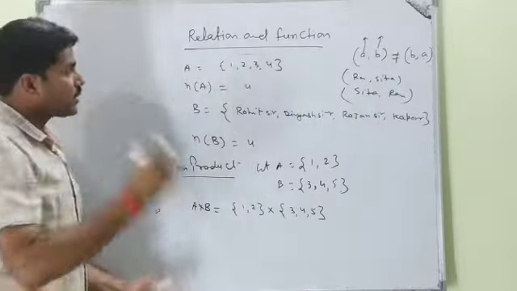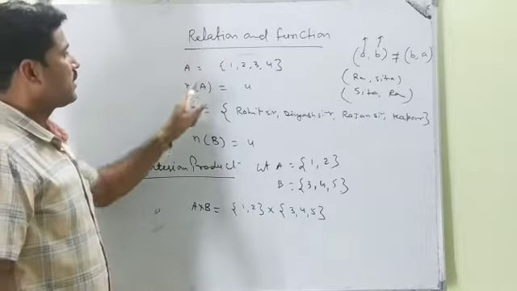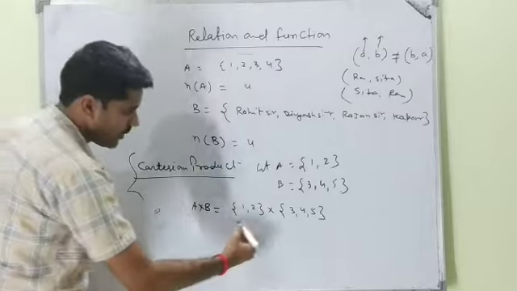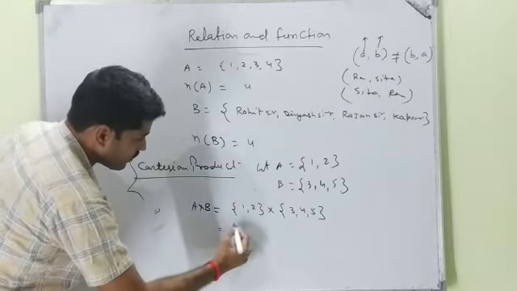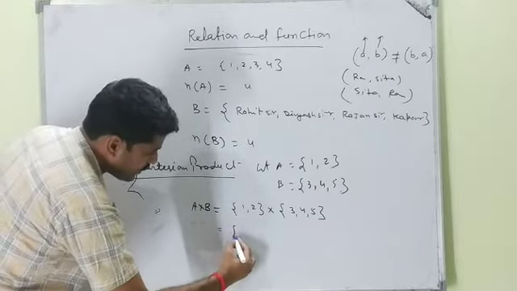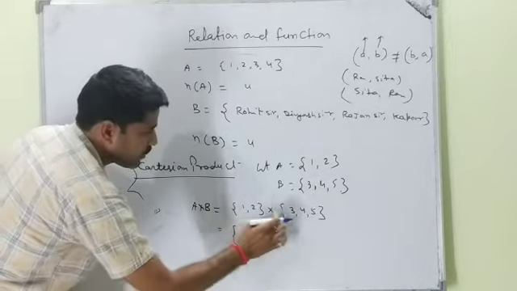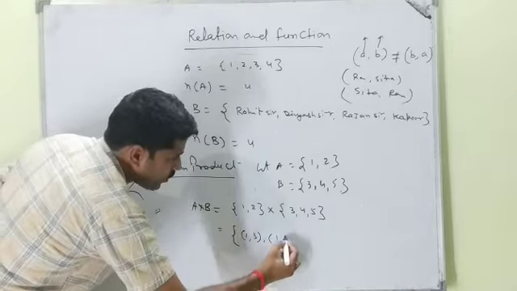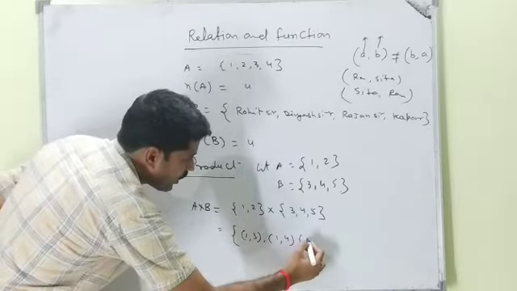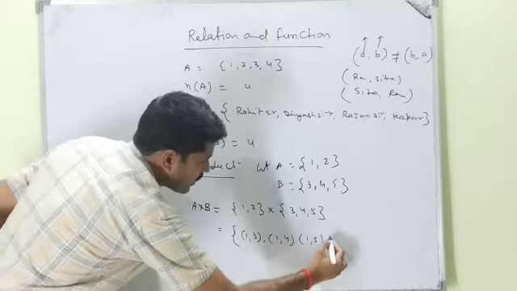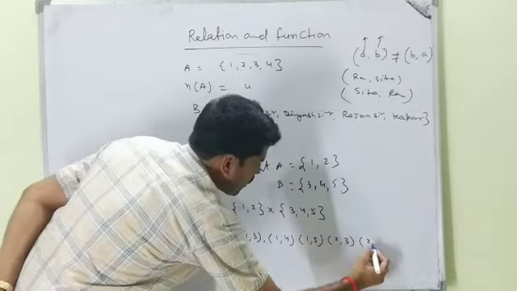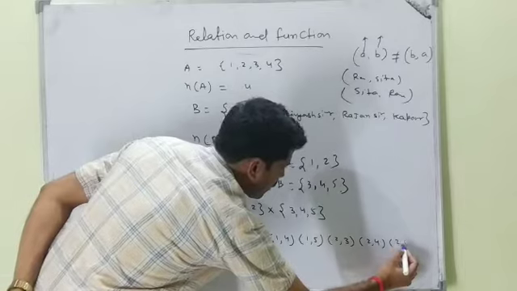Before starting the lesson, this concept is required, so I am teaching it. So just now we are ending. So A cross B, right? This is also a set. 1 multiplied by 3: so (1, 3), (1, 4), (1, 5), (2, 3), (2, 4), (2, 5).